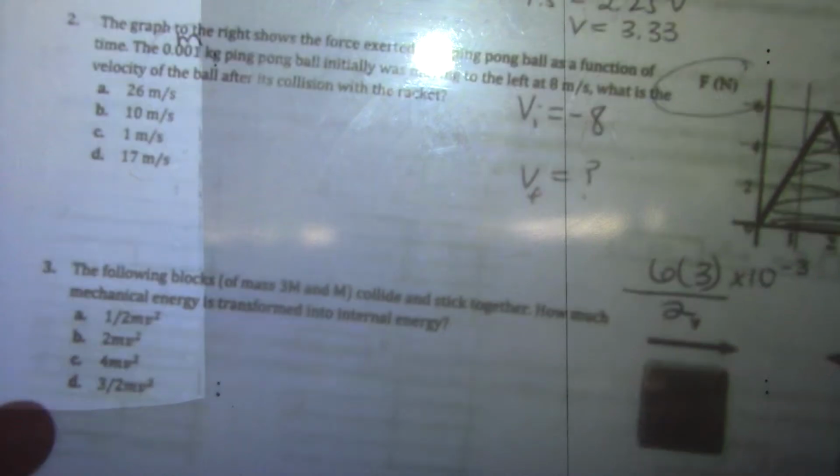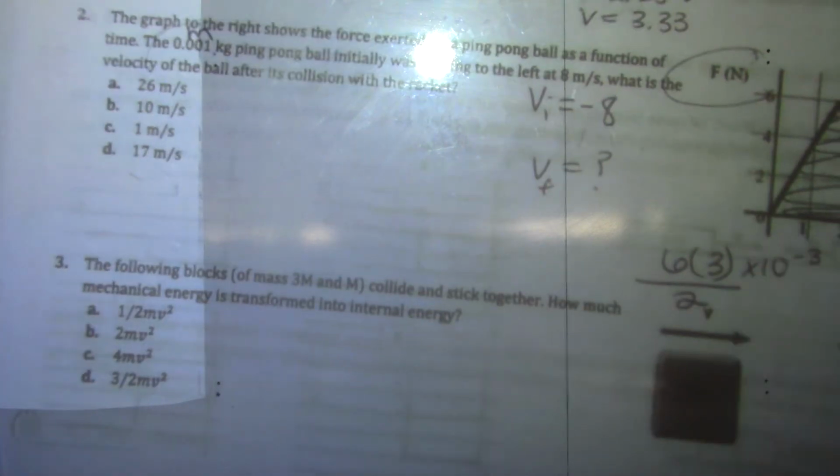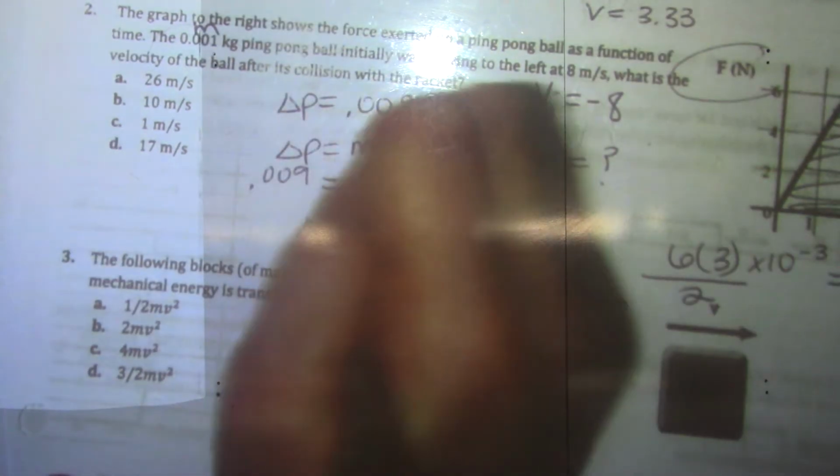You don't have to memorize that. That's on your equation sheet. You see milli, it says 10 to the negative 3. So instead of 9, this is actually 0.009. And the area represents your change in momentum, so delta P equals that. Delta P is also m delta V, so I can plug in mass and my change in momentum, and I get a change of velocity of 9.